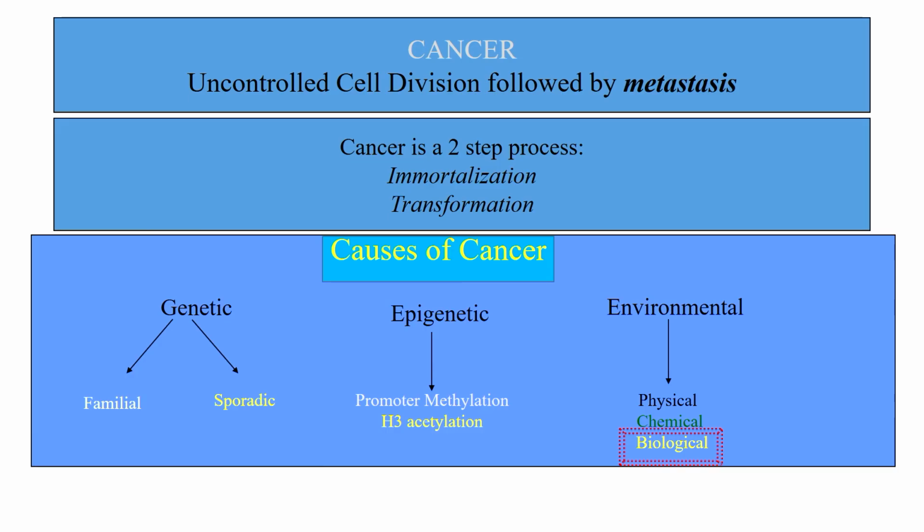The third is environmental, where you have physical factors, chemical factors, and biological factors. Physical factors are high energy radiation. Chemical factors are certain chemicals like carcinogens and mutagens. Biological factors are things like viruses. They are the cause of cancer.